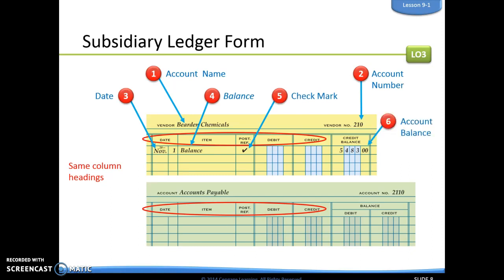Here they're just showing us the balance in that account, and so they labeled that. Notice we've never put anything in the item column. The only time we will do that, well, there are a couple of instances, but here they're labeling this as a balance, and the check mark there means this didn't come from a journal. This was simply the balance that was in that account.